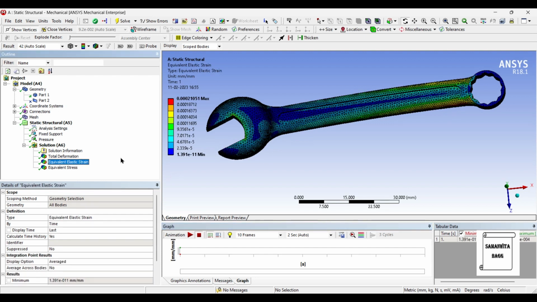Next, we'll check the equivalent elastic strain. The value is 0.0002105.